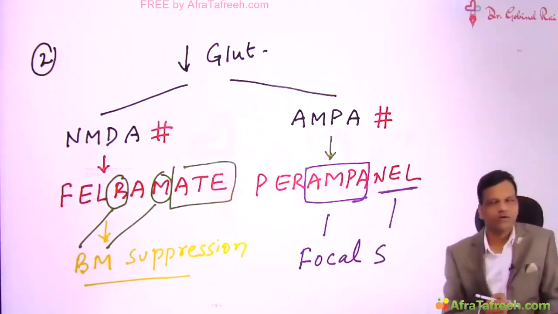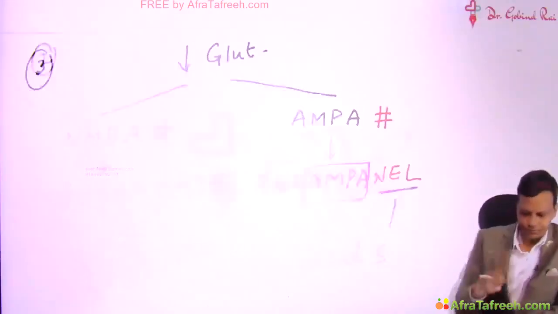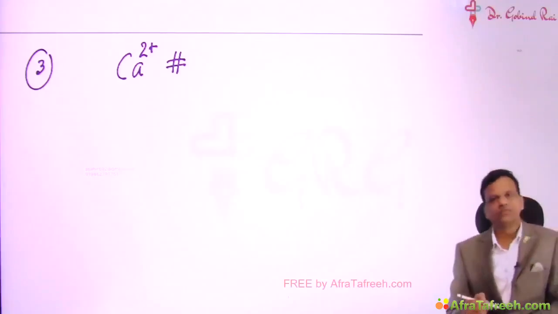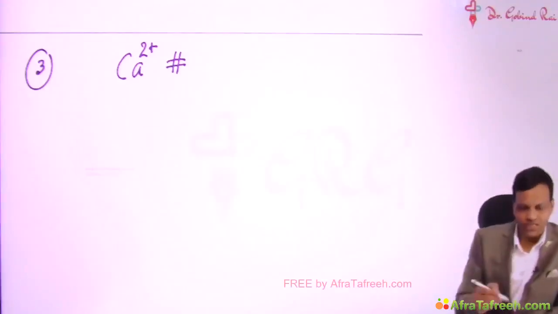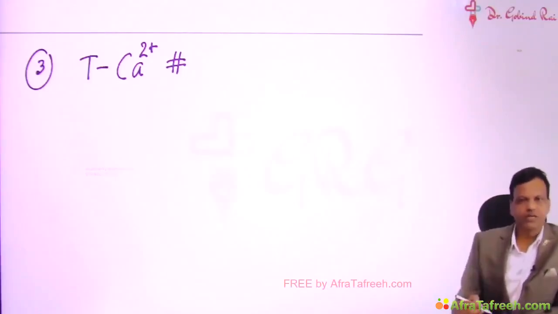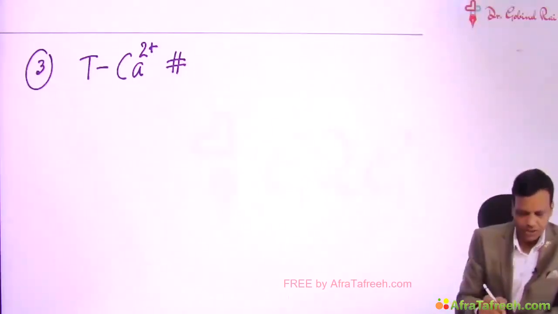The second method of treating epilepsy is to decrease the activity of glutamate. We can give a drug that blocks calcium channels. Now, calcium channels in the thalamus or in the CNS are mainly of T type. So if a drug blocks T type calcium channels, it can be used in epilepsy. And the drug which acts by blocking this type of calcium channel is ethosuximide.